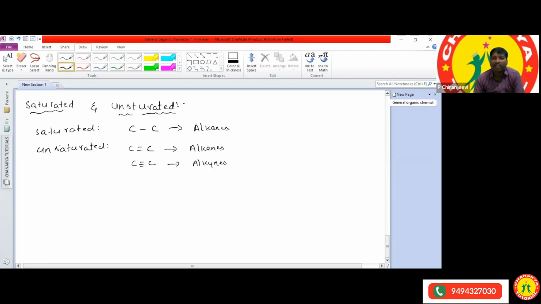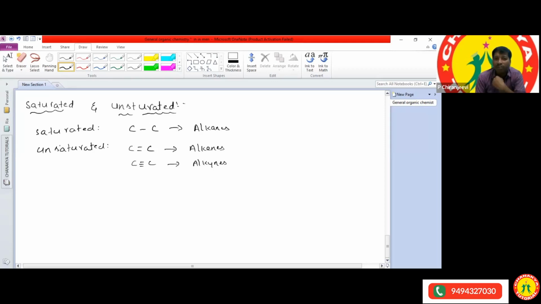Samhita, Aditi, Anjan, anyone? Sriveda? Akshit is not responding, simply attended. Anyway, Anjan, what is meant by the saturated solutions?